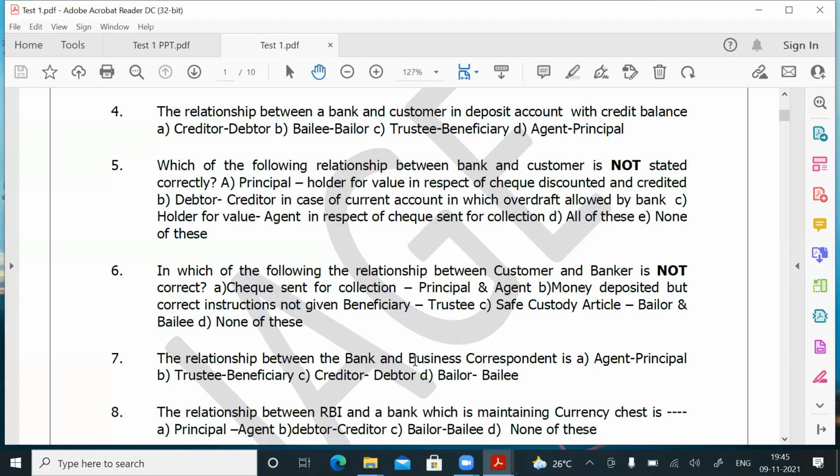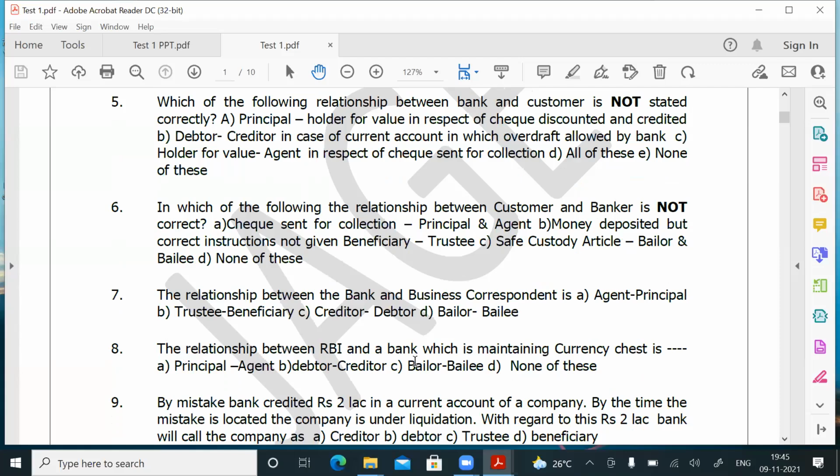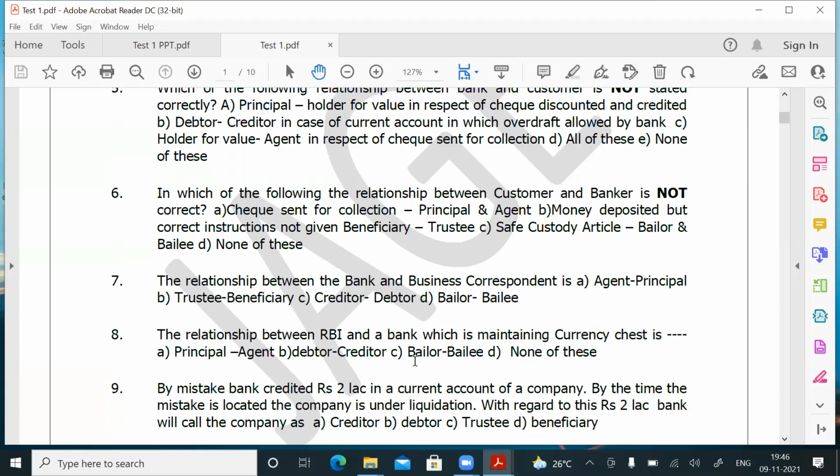So again, I repeat, friends, the actual relationship between the bank and the business correspondent is that the bank is called the principal and the business correspondent is called the agent. But depending upon the options, you have to choose the nearest correct answer. They have given agent, principal, trustee, beneficiary, creditor, debtor, bailor, bailee. They have not given principal, agent. They have also not given none of these. So please take A as the correct answer. Question number 7, A is the correct answer. Question number 8. The relationship between RBI and a bank which is maintaining a currency chest.